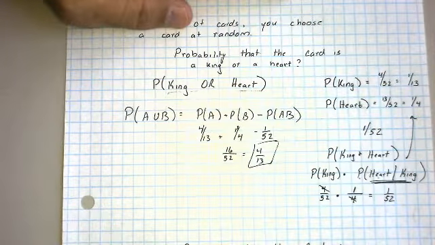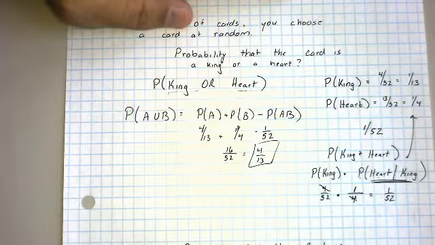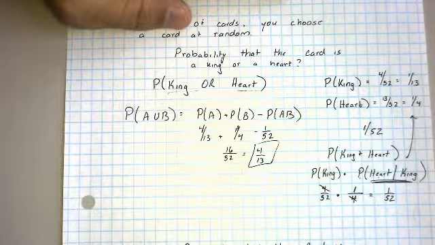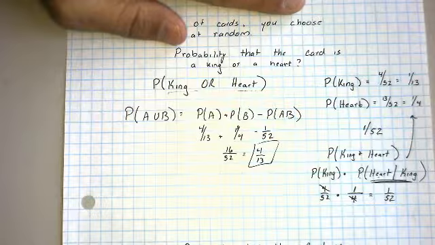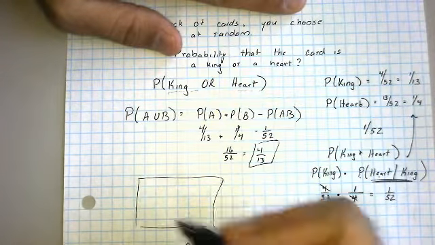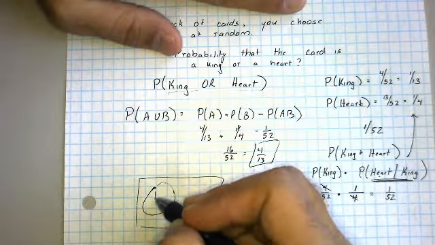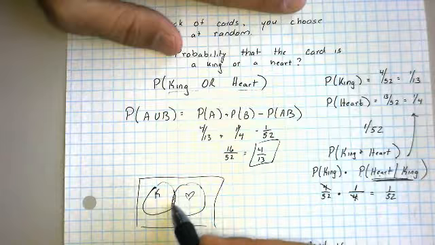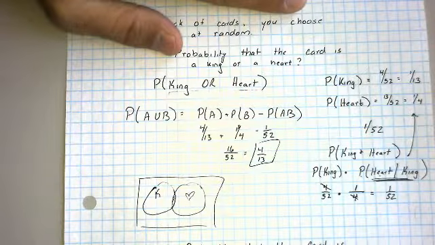The king and the heart, king or heart, those two events, are also considered joint events. If I were to draw a Venn diagram, here we have king, here we have heart. There is some overlapping region, albeit small. There is a card that is shared by those two events. So these are joint independent events.